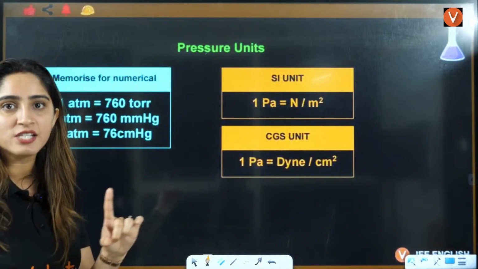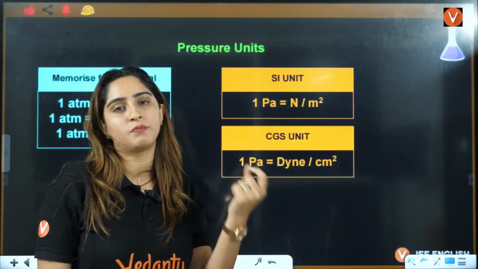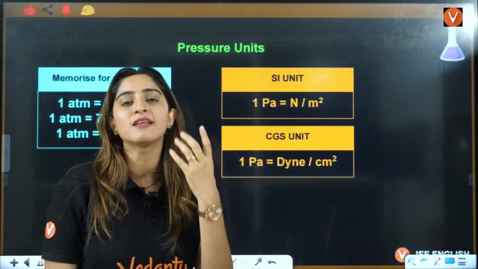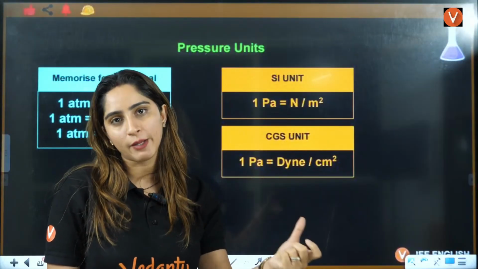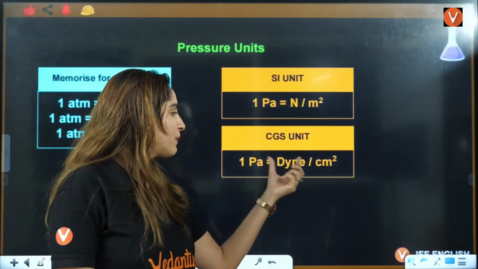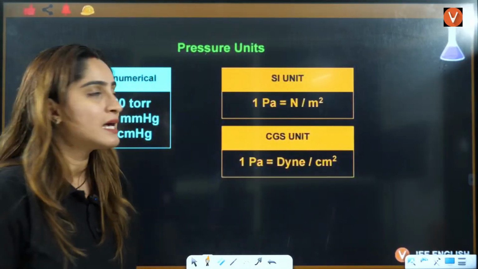And in CGS units, because force is expressed in dynes in CGS units, it will be dyne. Area, the length is expressed in centimeter in CGS units, so it will be dyne per centimeter square, right?